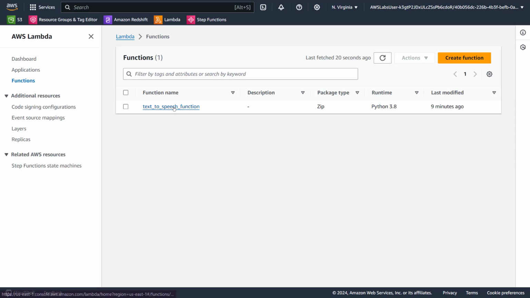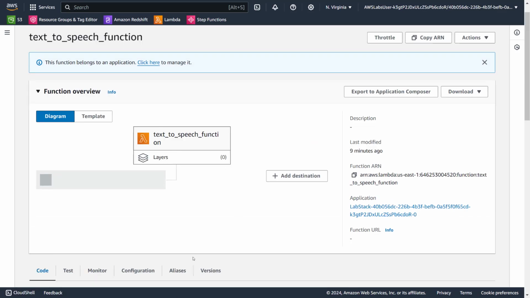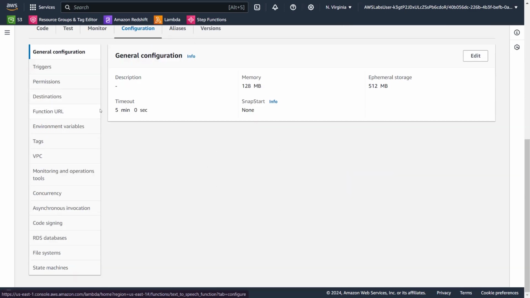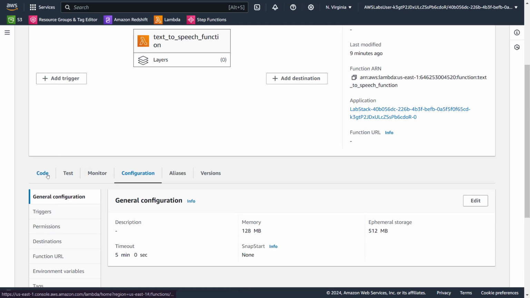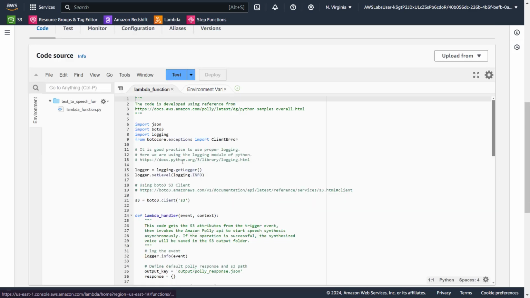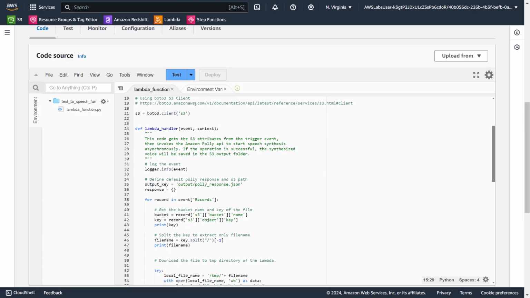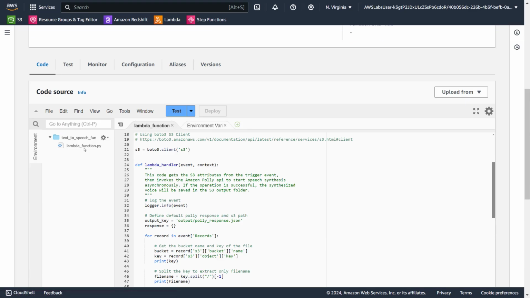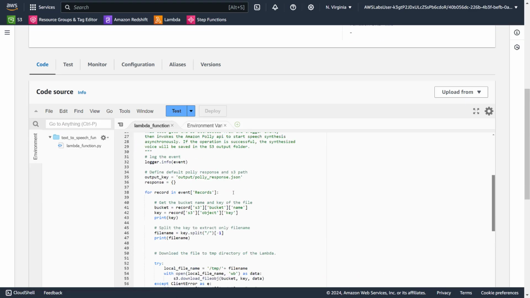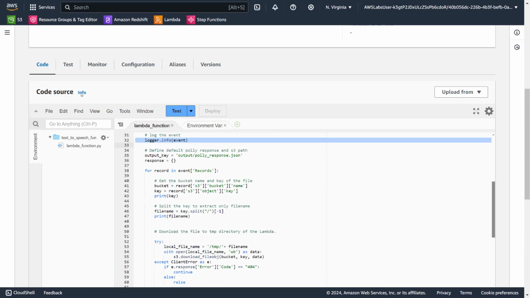All right, let's go to this function and let's configure it. It's already set to 5 minutes, so that's fine. Let's go to code. And in the code, we don't have to hard code anything because an S3 event is going to trigger this. So if you look at this, we are logging the event, which is the input.